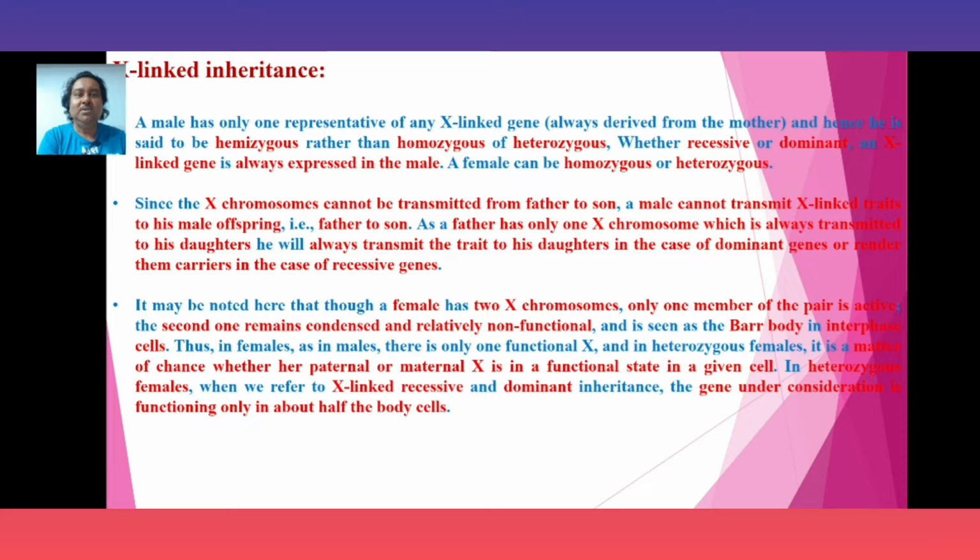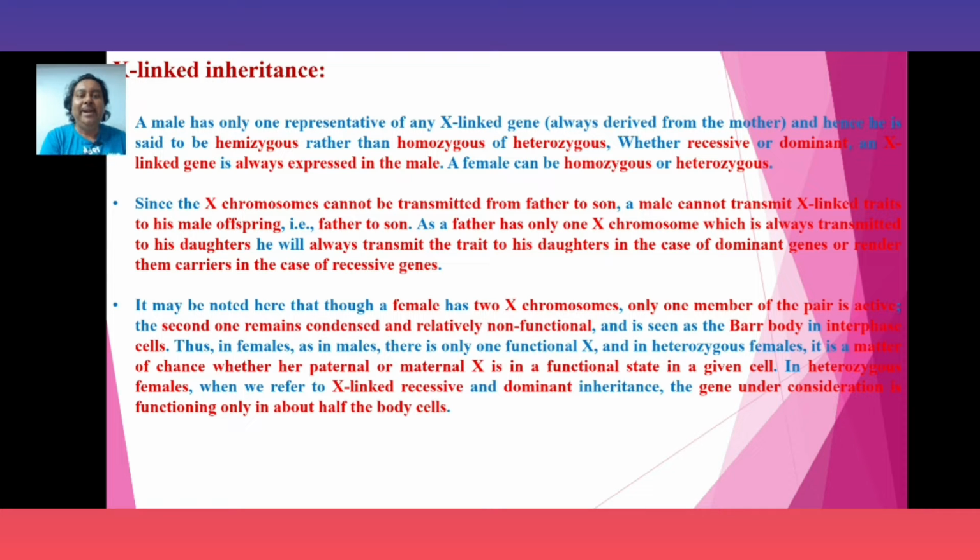Since the X chromosome cannot be transmitted from father to son, a male cannot transmit an X-linked trait to his male offspring; that is, father to son transmission is not possible in X-linked inheritance. As a father has only one X chromosome which is always transmitted to his daughters, he will always transmit the trait to his daughters in the case of dominant genes, or they will be carriers in the case of recessive genes.